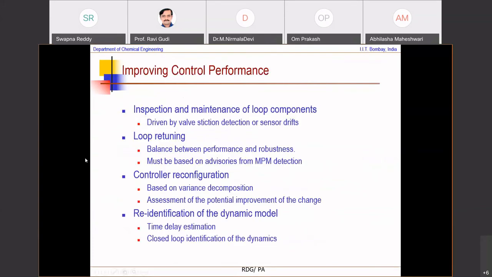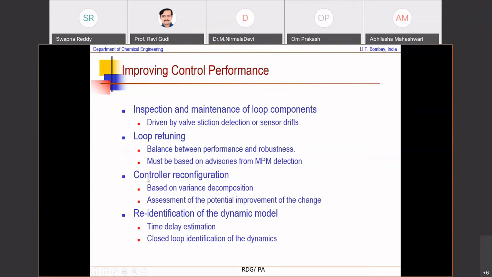Now, how do you remedy control loop performances? You can, for example, do a simple inspection, maintenance of the control loop. This is anyway done. Loop retuning, we saw that in one case for the nitric acid plant. You saw it in the second case when you had detection of interactions and identifying NPM, the model plant mismatch.